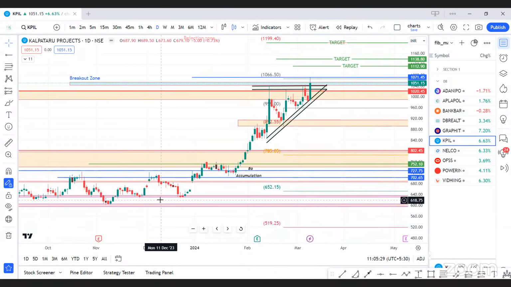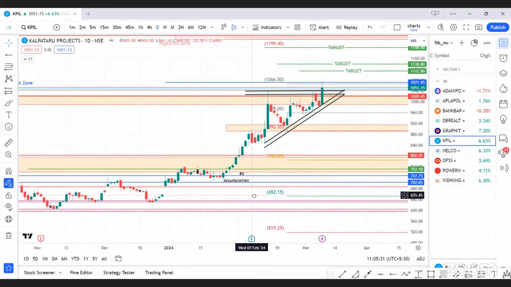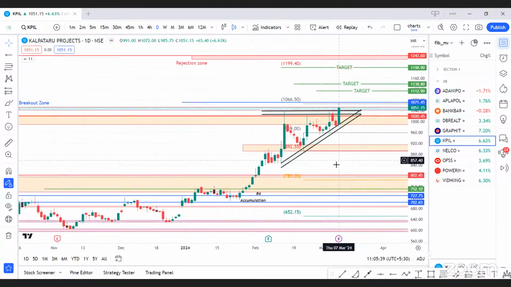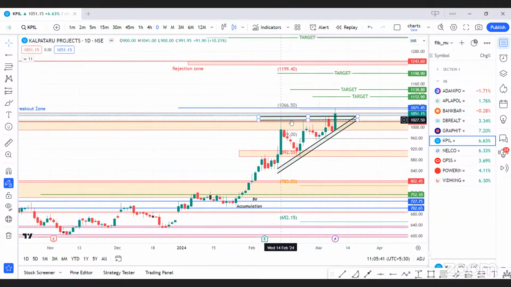KPIL, this script is giving us a second entry, and if anyone remember this, we shared with you all at 720 levels. Now again, this script is trying to give a breakout entry. In last trading session, it tried to give us a breakout entry, but didn't sustain our level of 1066. So our trade was not got executed.